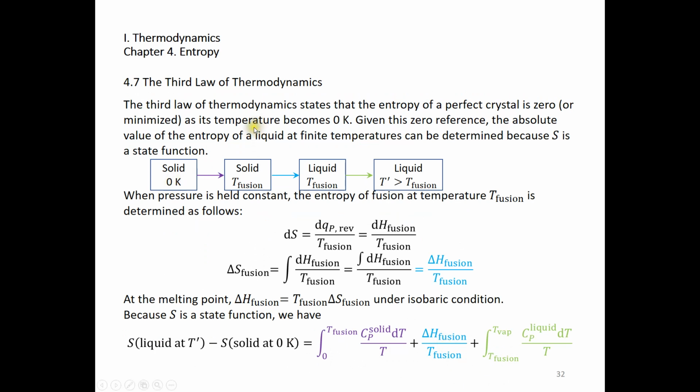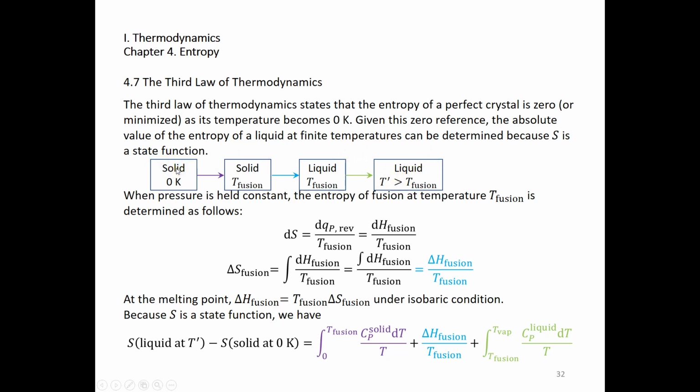The third law of thermodynamics states that the entropy of a perfect crystal is 0 when temperature is 0. So given this zero reference, we can also determine the entropy of a liquid at a finite temperature. How do we do this? We can again go from 0K solid to the liquid at temperature T prime. But we need to divide this process into 3 steps.